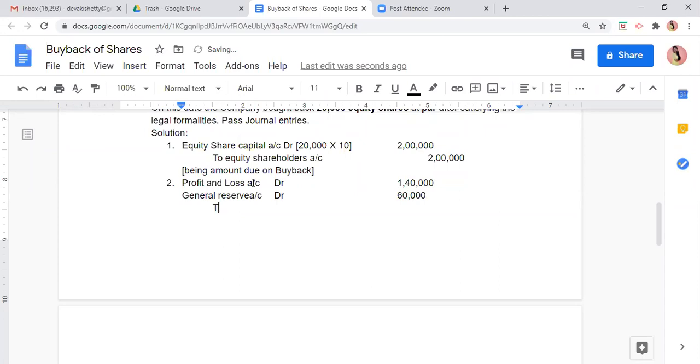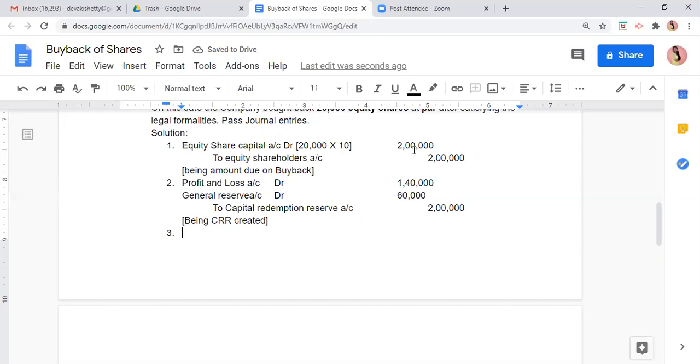So here we will write to capital redemption reserve account. Which reserve is getting created? Capital redemption reserve account. A new reserve is getting created. This will come in the balance sheet also. If we prepare a balance sheet, this will be there, being CRR created. Now last entry, okay? Last entry.